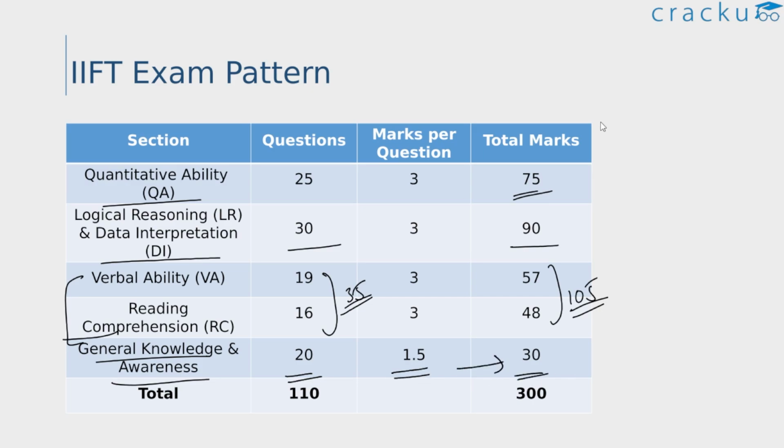As we all know, there is also negative marking. In these three sections, there is a negative marking of -1 per question, whereas in the general awareness section, the negative marking is -0.5.